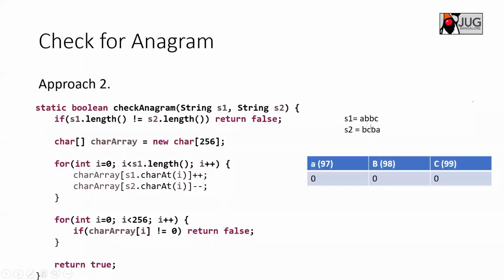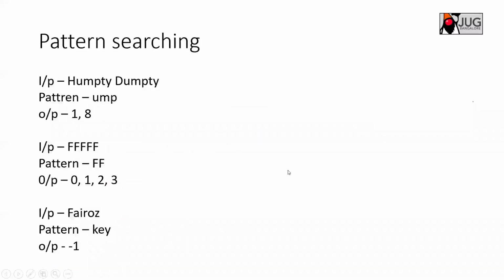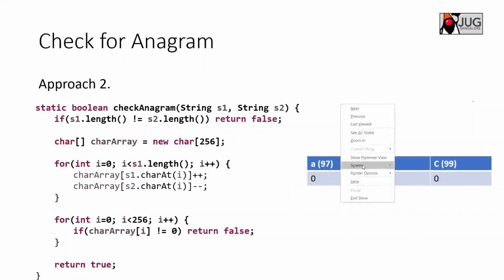Let's say this is A, B, B, C and B, C, B, A. So what we will do here is in this loop, first you check with A. A is the 97th character in this array of 256. The 97th position, if you start from 0, will be the 96th. So first you will check A. For S1, I will make this a 1 here, and for S2, B comes, so I will decrement, so B will become -1 here.